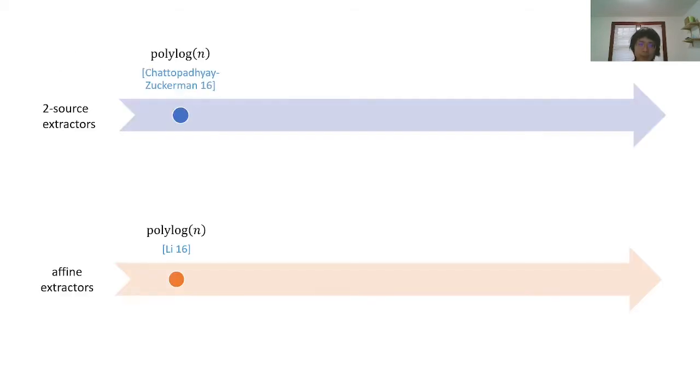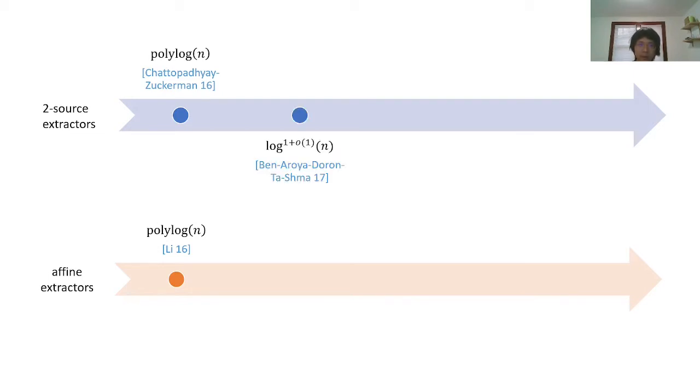And it's also interesting to compare affine extractors with the recent line of work on two-source extractors. A two-source extractor is an extractor that can work for two arbitrary independent weak sources. And in 2016, Chattopadhyay and Zuckerman constructed the first two-source extractor for polylog entropy, and then Li modified that construction to get an affine extractor for similar parameters.